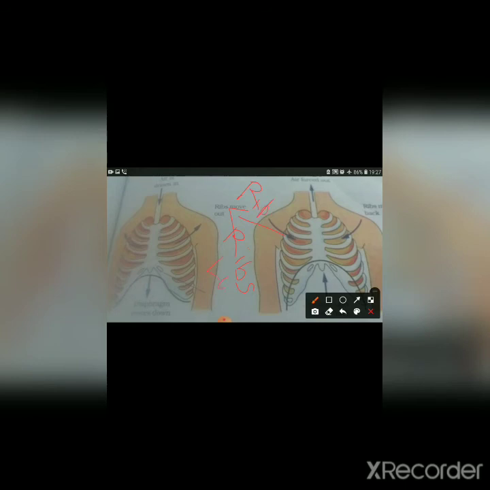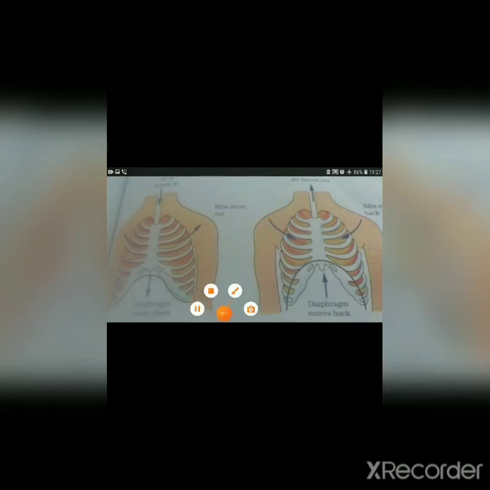What is the work of the rib cage? It protects the lungs, isn't it? So ribs form the rib cage, which encloses the chest cavity. That means there is a cover over the chest cavity, which is named the rib cage. During inhalation, ribs move up. As inhalation happens, the ribs also move outward, right? As you are able to see here, ribs move out.